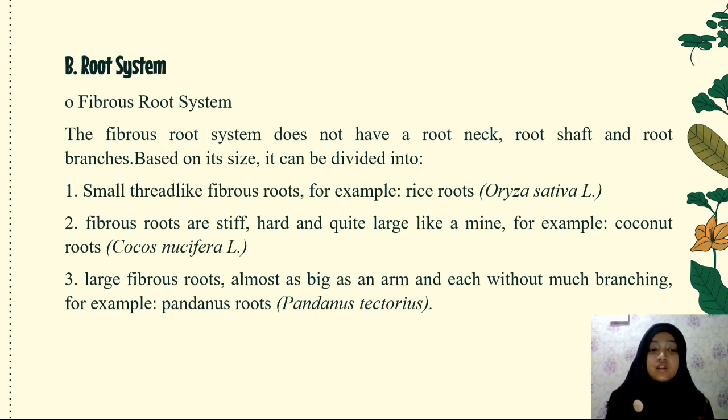Number 3, large fibrous roots almost as big as an arm, and widely branching, for example, pandanus roots or Pandanus tectorius.